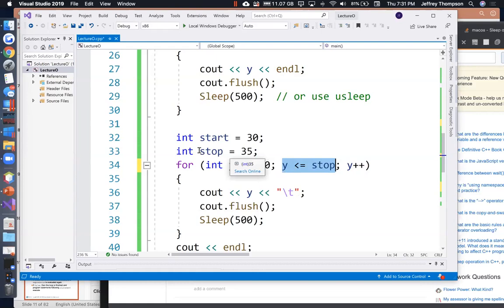Well, is 100 less than stop? Is 100 less than 35? No, it is not. So that would not work. It would not print out any of this stuff because it's a pretest.